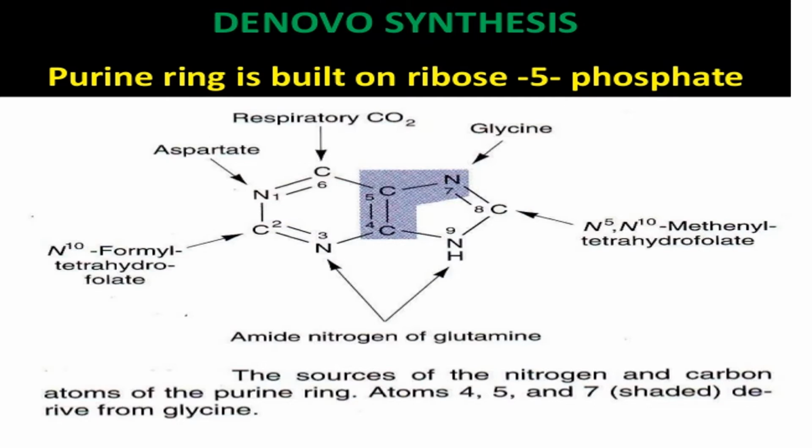Carbon number 6 is contributed by respiratory carbon dioxide, and the amino acid aspartate donates its amino group nitrogen to N1.